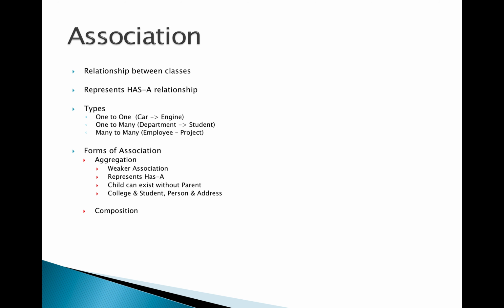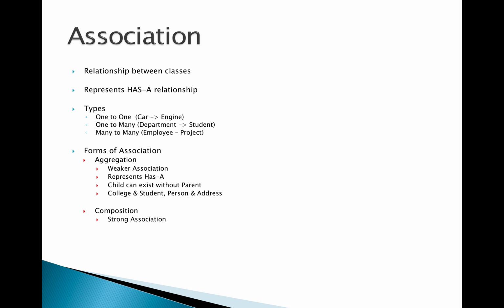Some examples of aggregation are college and student. College has students, person has address. If the person object is destroyed, the address can still be there. Similarly, if the college is closed, the student is still a student. He can even go to another college. So they have a weaker association. Even if the parent object is destroyed, the child can live.